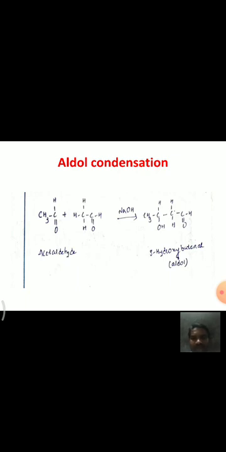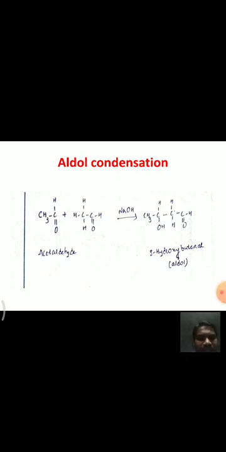Aldol condensation is the condensation in which alpha hydrogen is present. That means the molecules which have alpha hydrogen undergo the aldol condensation reaction. This is the reaction in aldehydes.